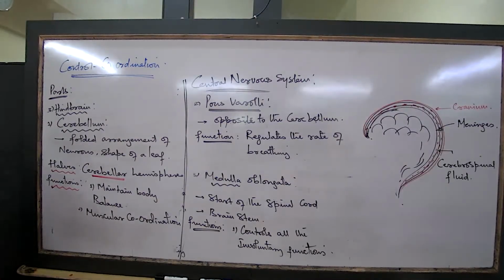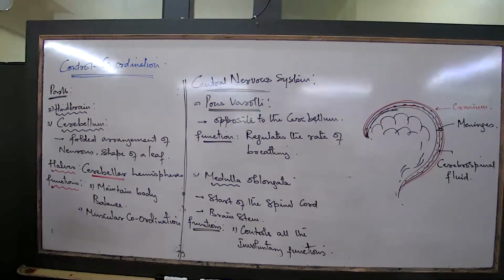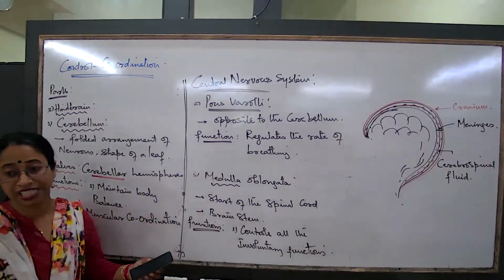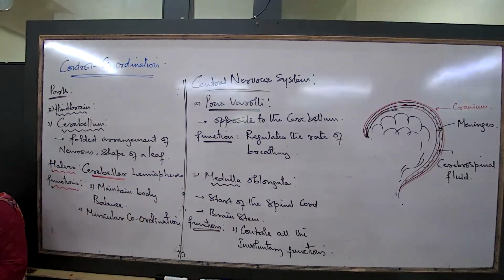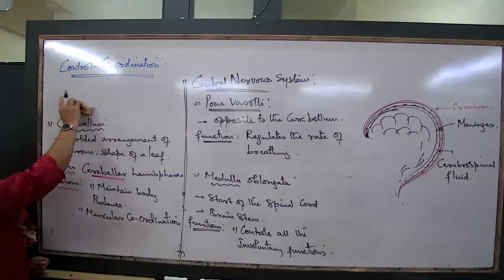What is the function of the spinal cord? That is what you are asked. The spinal cord is surrounded by meninges. The spinal cord also has meninges as the membranous cover, and the bony cover is the vertebral column. Okay, the brain and the spinal cord, I'll give you some differences. Now the function. What about the function of the spinal cord? The reflexes that we understand. What are reflexes? Reflexes are any type of sudden response.